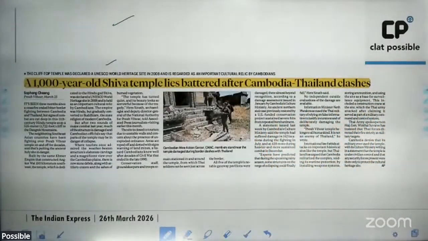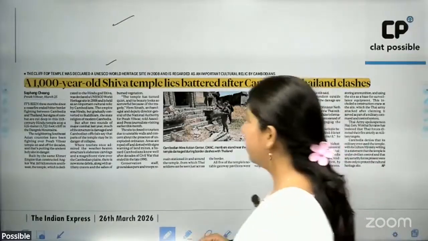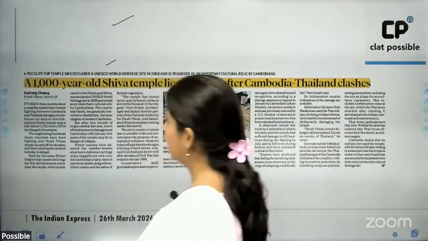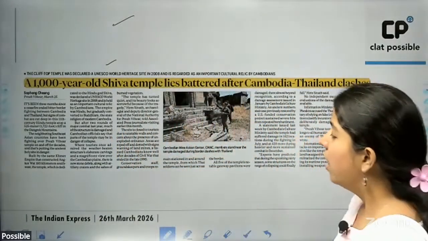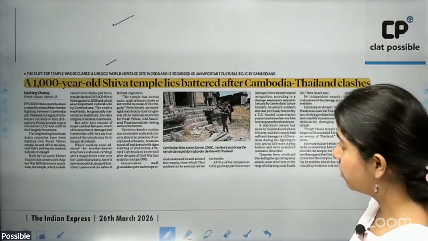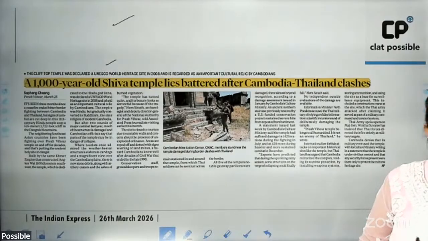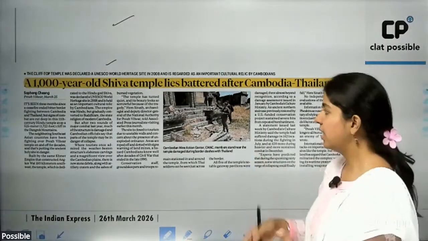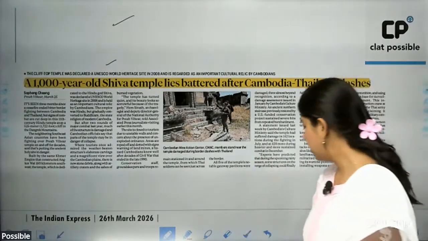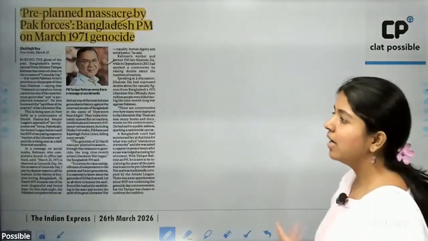Then last year we had Thailand-Cambodia clashes, and this entire clash is basically over one particular temple, a Shiva temple in Cambodia. It's a Hindu temple and one of the most beautiful and largest ones. It was declared a World Heritage Site, and since then it has been a major point of contention between Cambodia and Thailand. And amidst this tension, this temple has not been reconstructed.